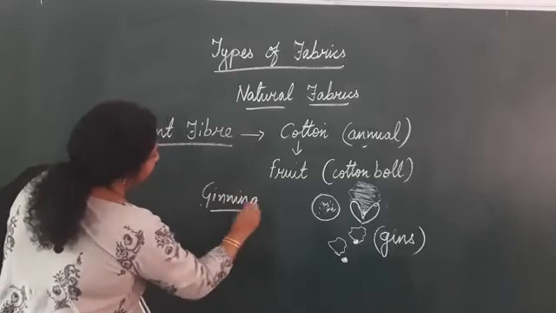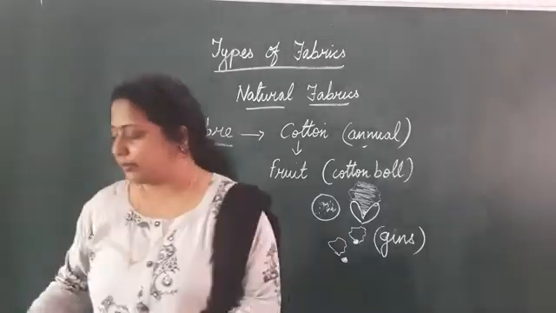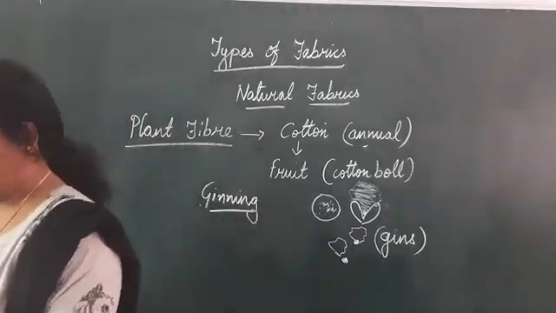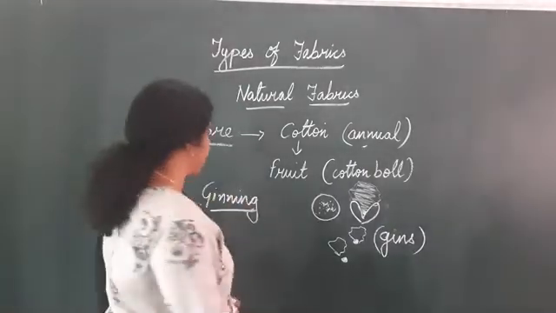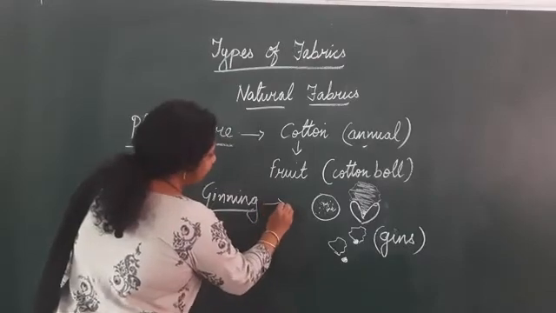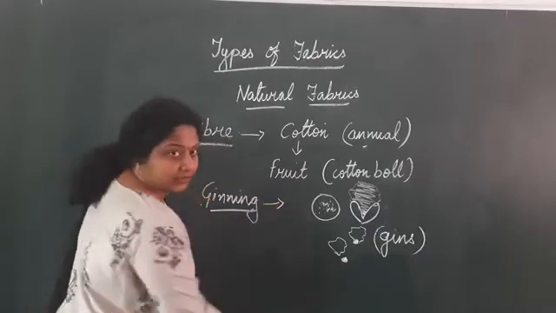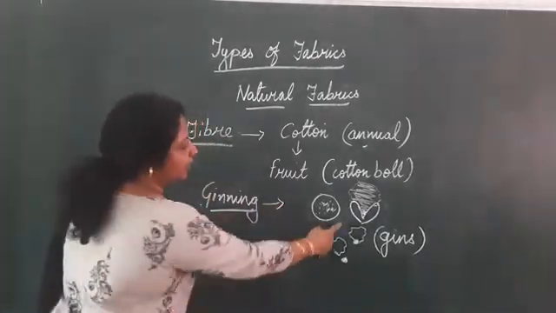G-I-N-N-I-N-G, ginning. So what is the process of ginning? Ginning is removing the seeds from the mass of cotton fiber. What is ginning? Ginning is removing the seed from the cotton fiber.